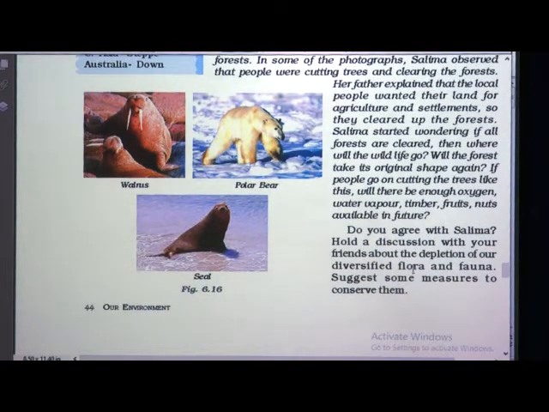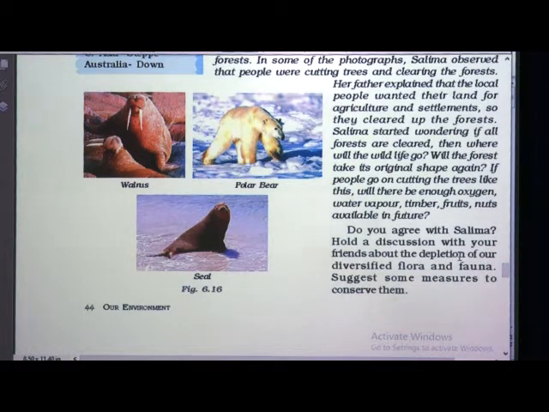Do you agree with Salima? Hold a discussion with your friends about the depletion of our diversified flora and fauna. Suggest some measures to conserve them. What is flora and fauna? That is nothing but natural vegetation. Flora is all about plants, trees, and fauna is about wildlife, animals. So, you discuss with your friends about diversified flora and fauna.